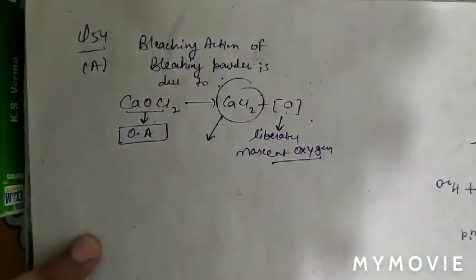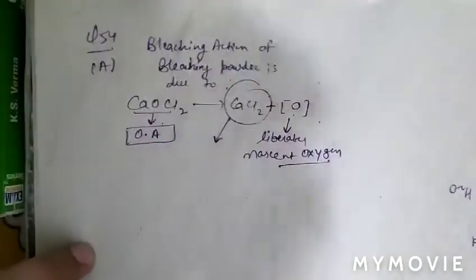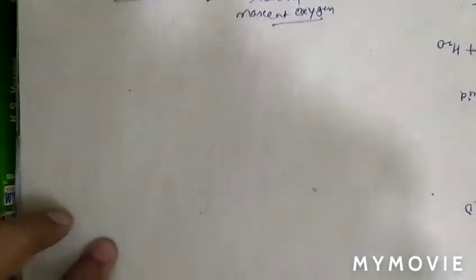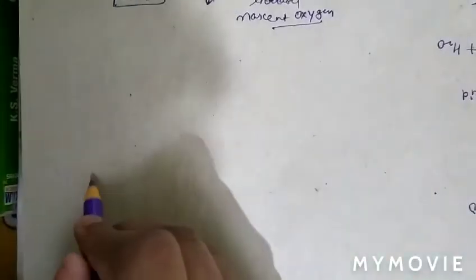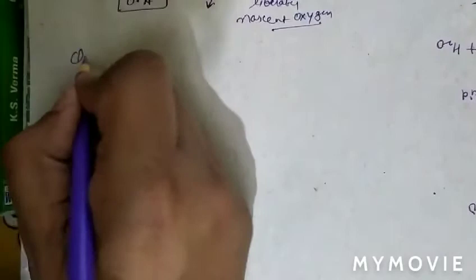See question number 55. In question number 55, the question is: identify the element which displaces the three halogens from their compounds.